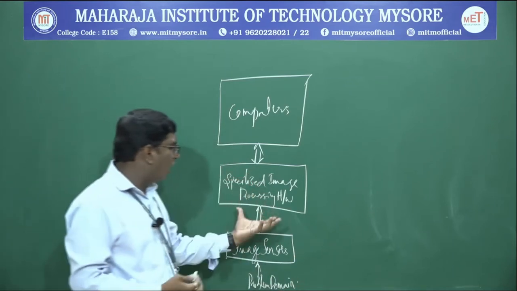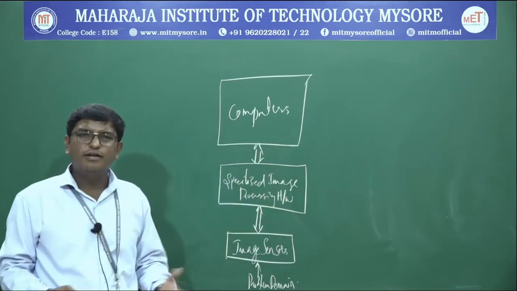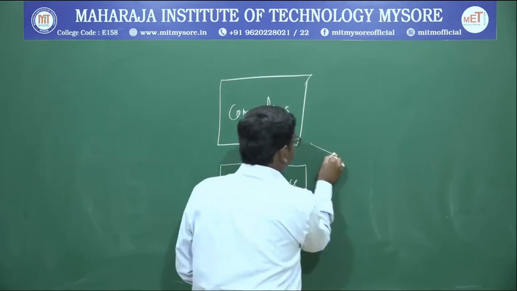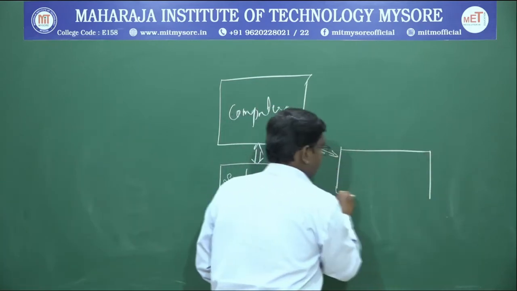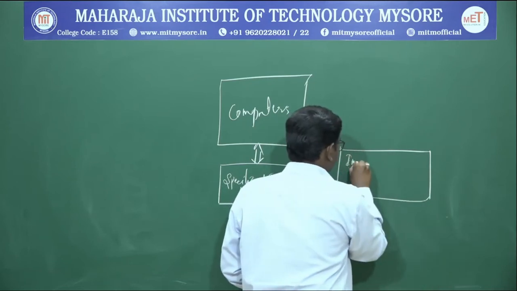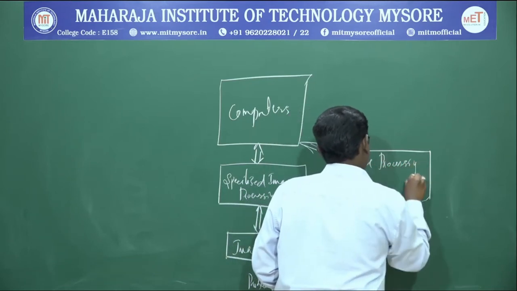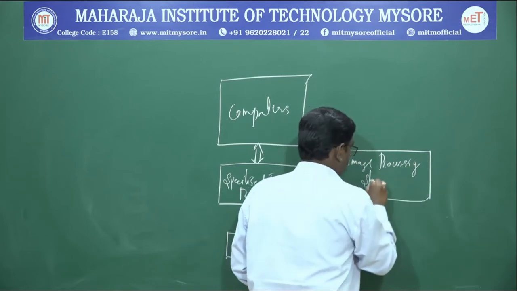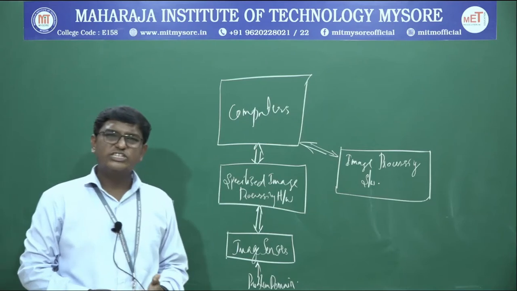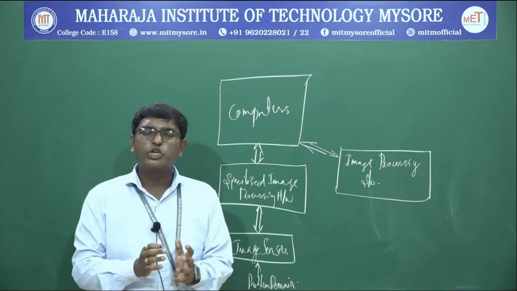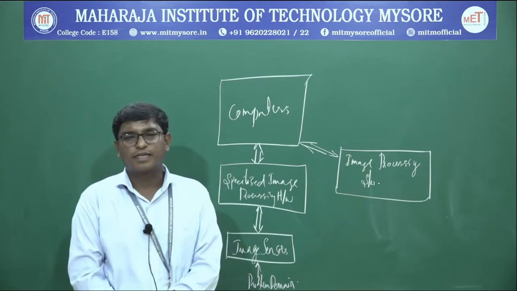When we have specialized image processing hardware and computers, we need software as well. Image processing software consists of specialized modules which can do the fundamental steps in image processing.